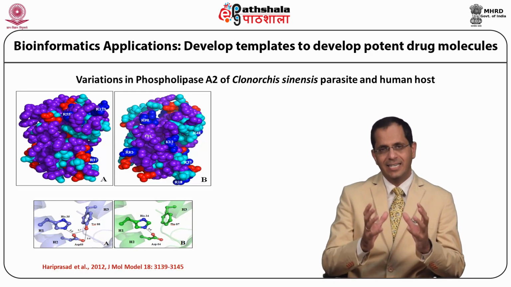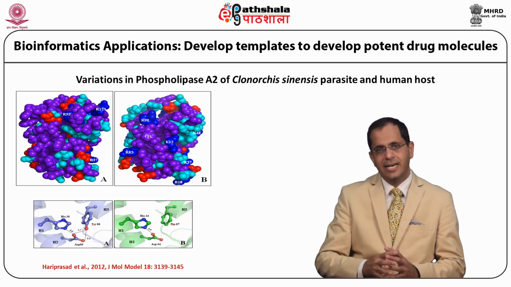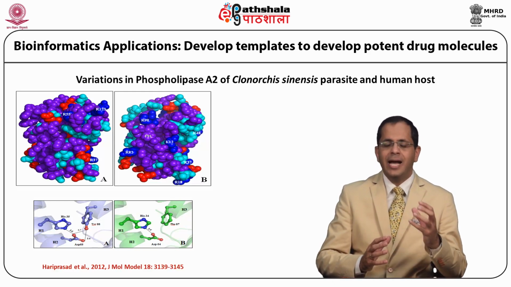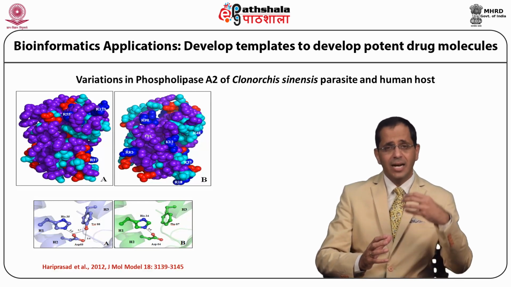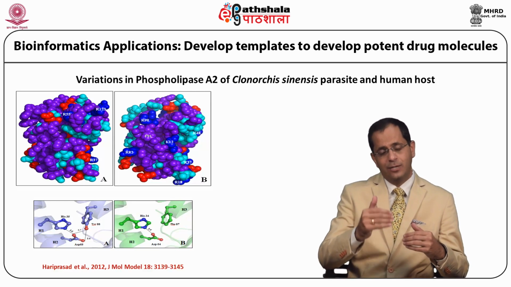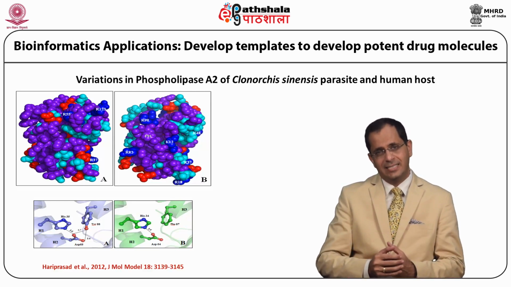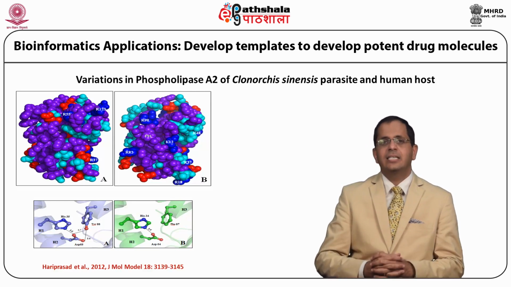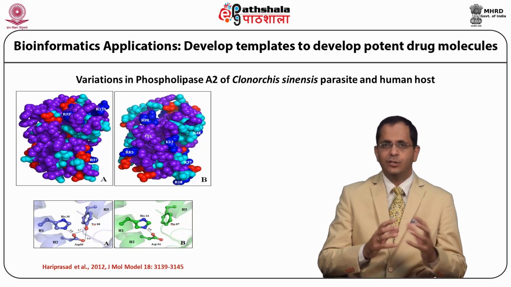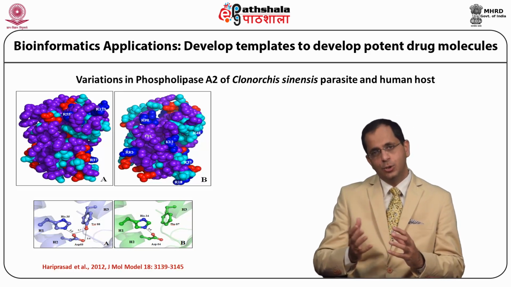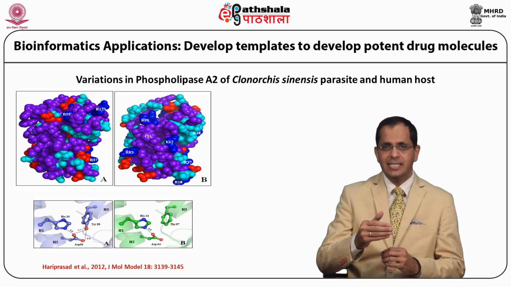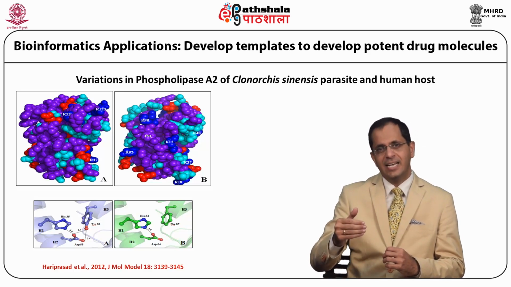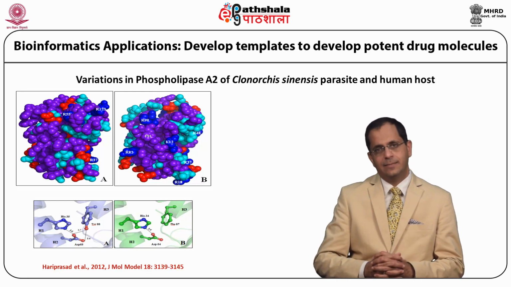If you look at the catalytic site on the right hand side, you see that you have a catalytic triad of histidine, tyrosine and aspartic acid in the parasitic isoform, whereas in the human isoform that is shown in green, you have a histidine, a phenylalanine and an aspartic acid.